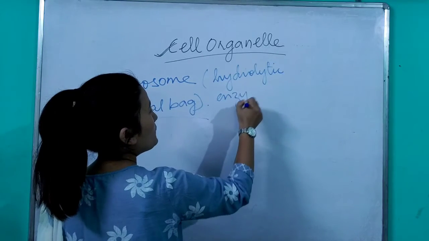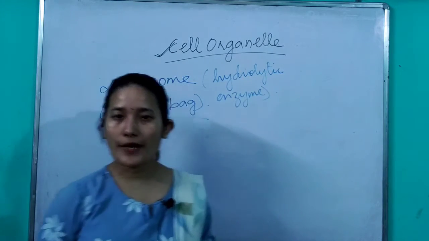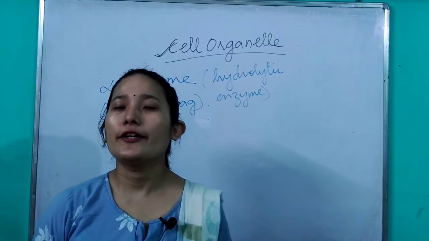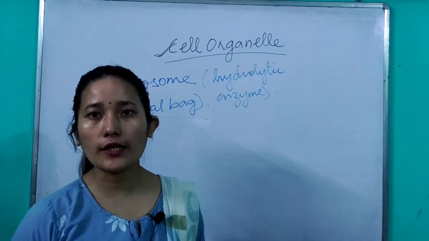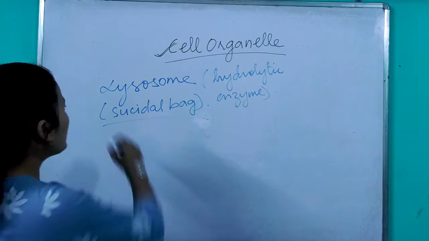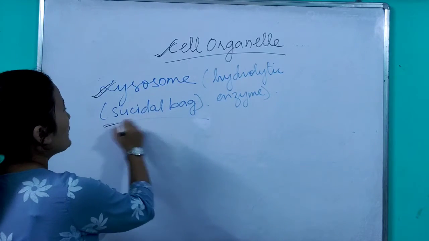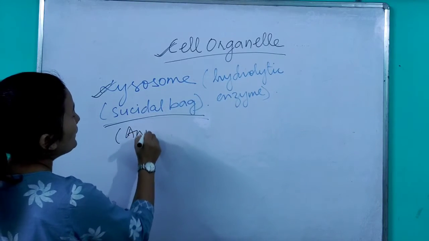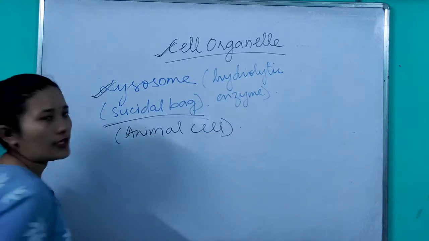Now what does this enzyme do? This enzyme breaks down any foreign particles that enter, let that be microorganisms or anything. It will engulf that foreign particle and then break it down. After it digests that foreign particle, it itself also dies off. That's why it is referred to as a suicidal bag. Now this lysosome is present only in animal cell. You have lysosome only in animal cell.